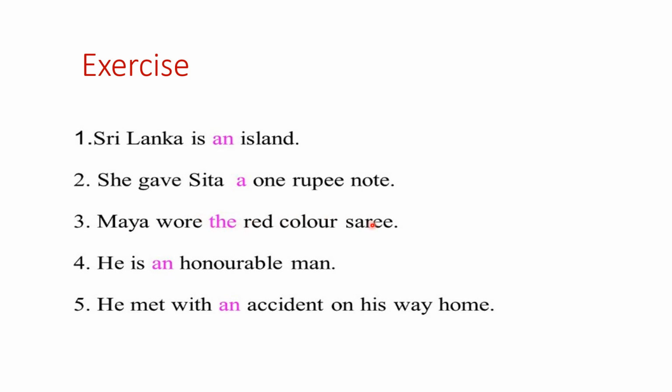Maya wore the red color sari. So here you're talking about the particular red color sari, and therefore you have used the. You could also write a, but when you're referring to a particular sari, therefore they have put the. He is an honorable man. You use an because H is silent over here. It's sounding honorable. H is not sounded. Therefore, you will use the article an because the word begins with a vowel sound. He met with an accident on his way home. So, an accident.